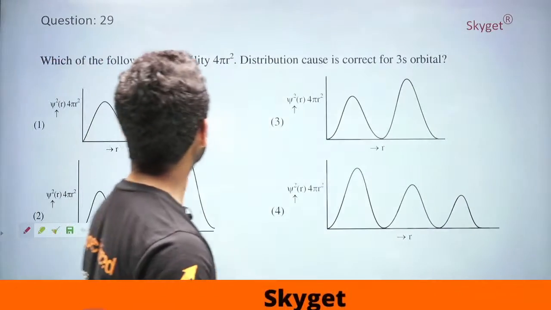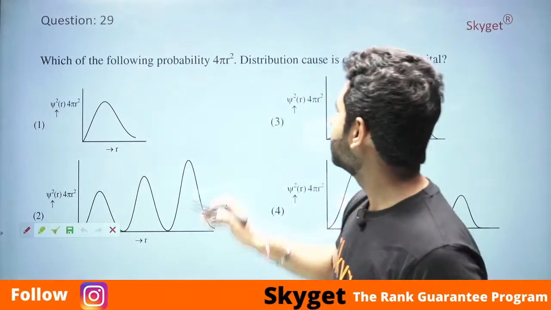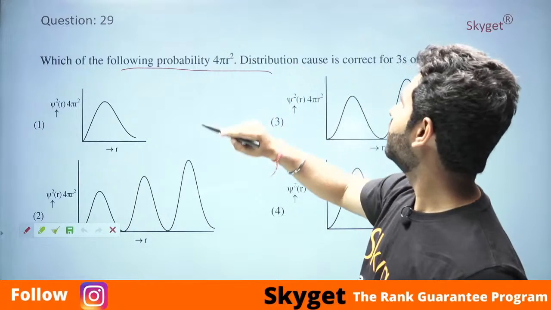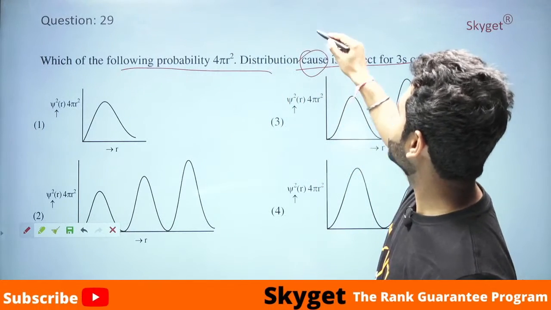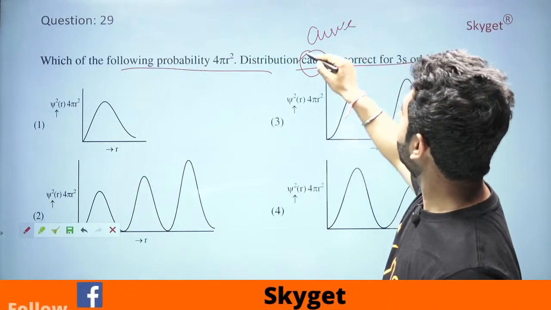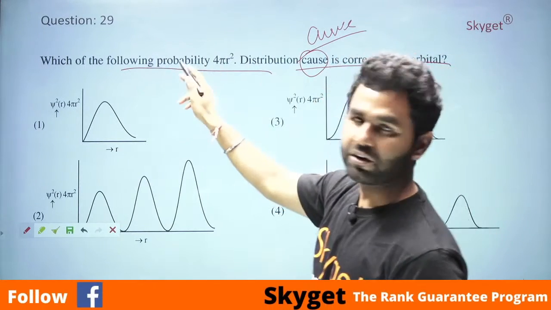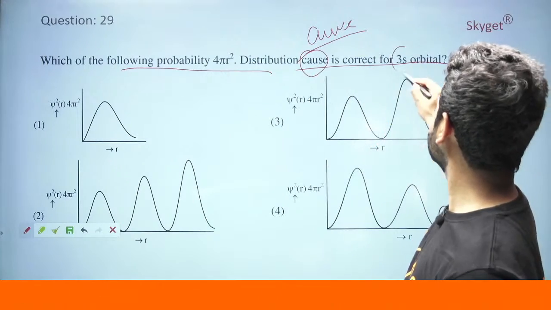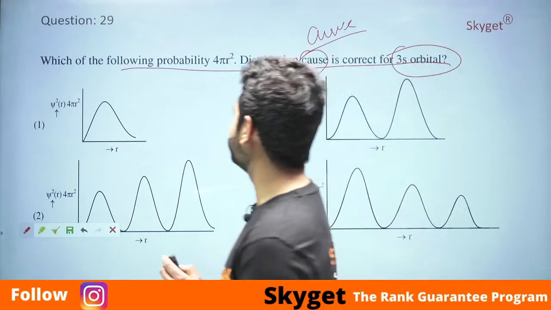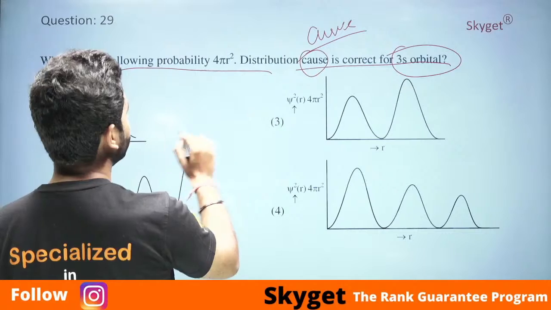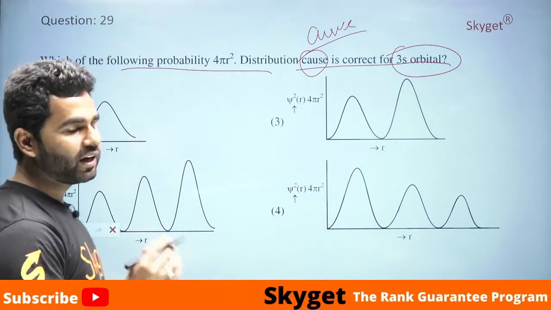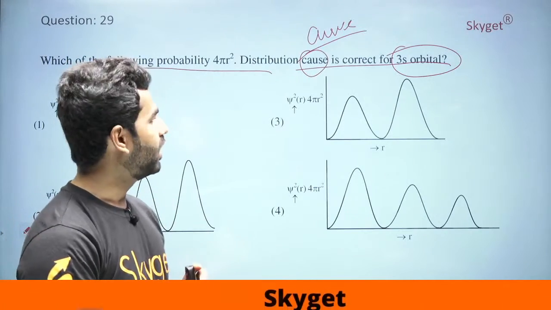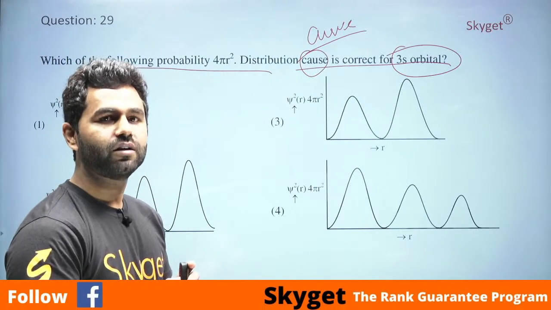The question says, which of the following probability distribution curves is correct for the 3s orbital. Now in the case of 3s orbital, we need to understand how many are the nodal planes, how many are the radial nodal planes.